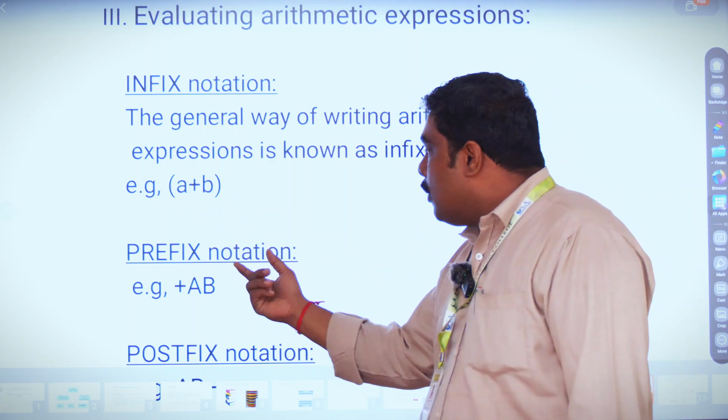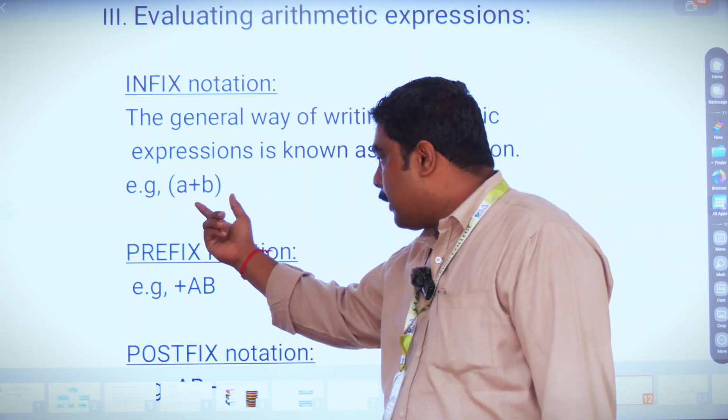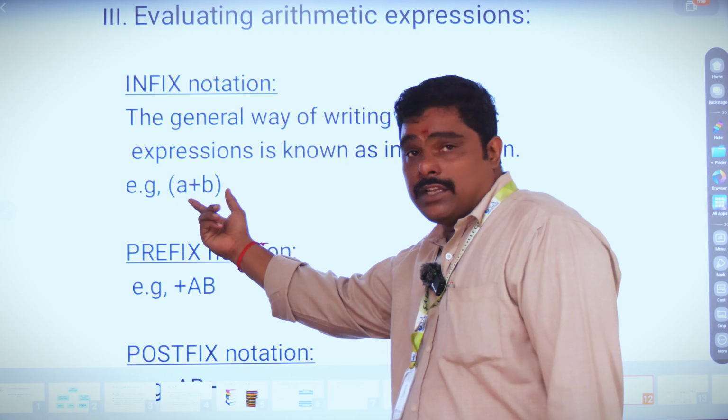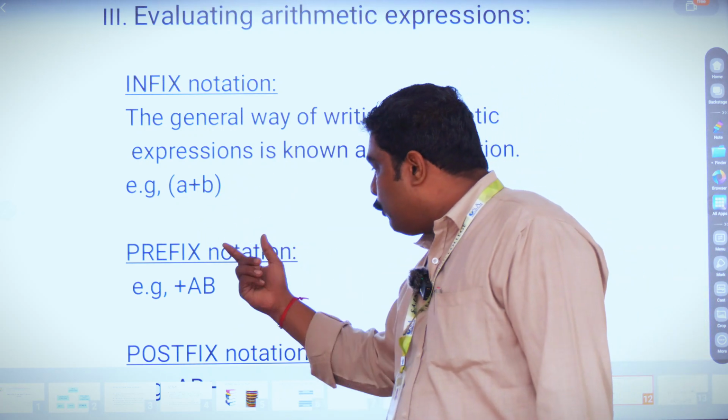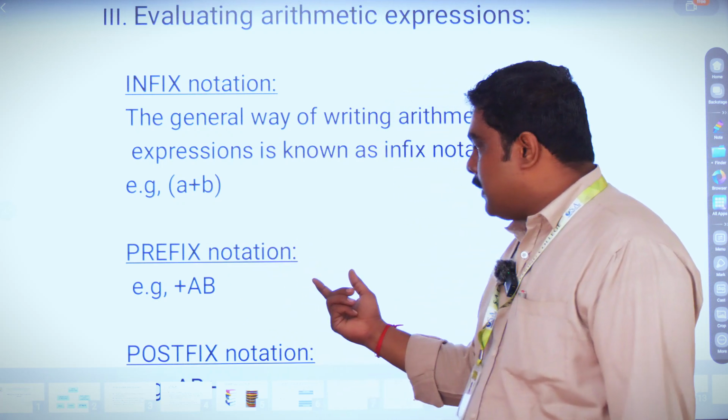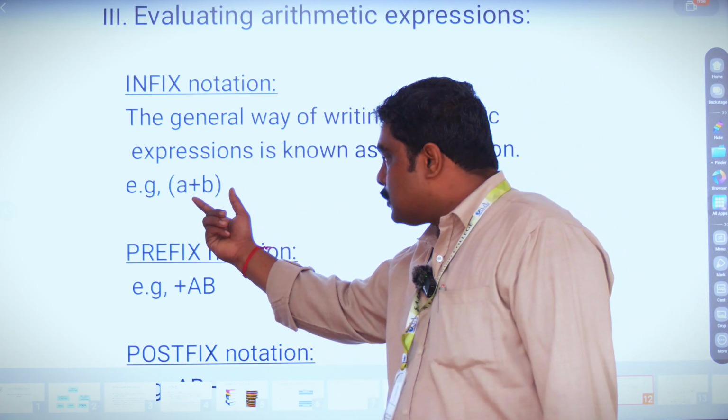First we have to do the operation inside the bracket. This is an example of an infix notation. We have to convert this one into prefix. Prefix means we have to go for the BODMAS rule.